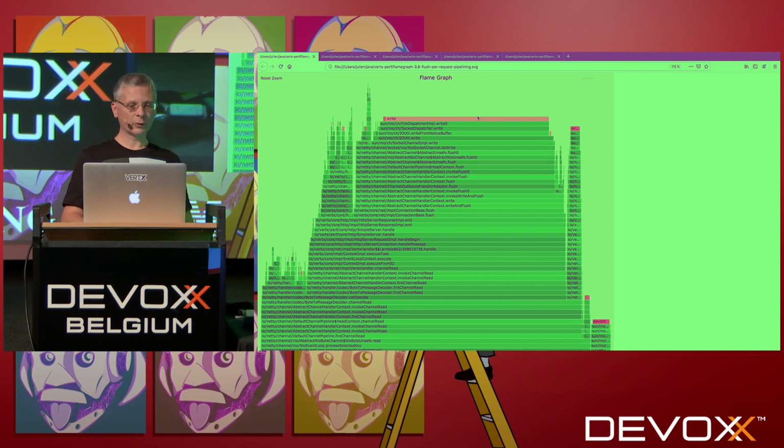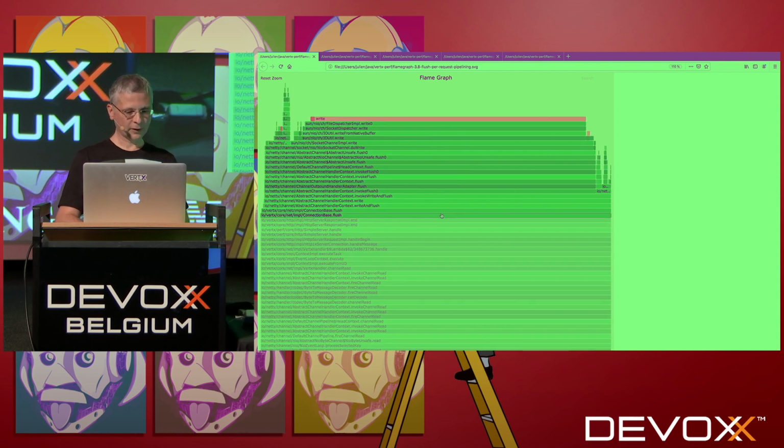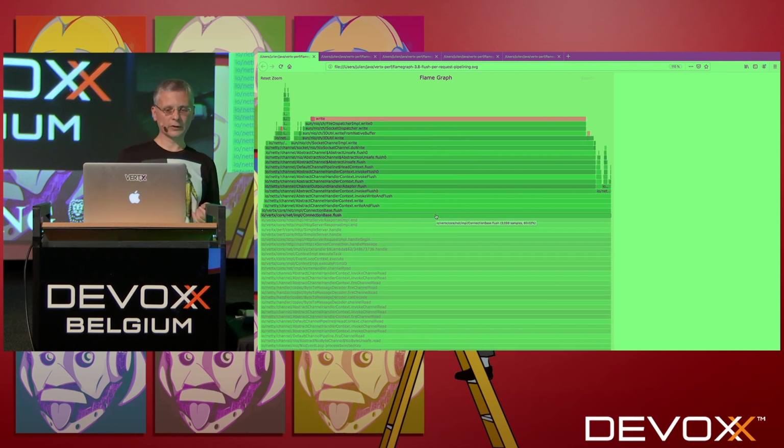And when we flush on each request, here it's very obvious to see with this tool. If we can magnify it, if I click here, now I have a better view of what happens.